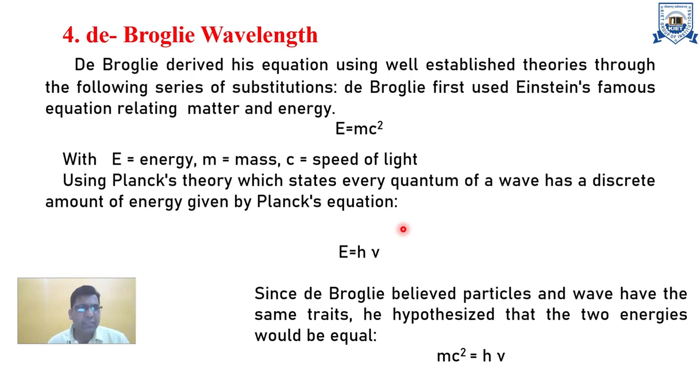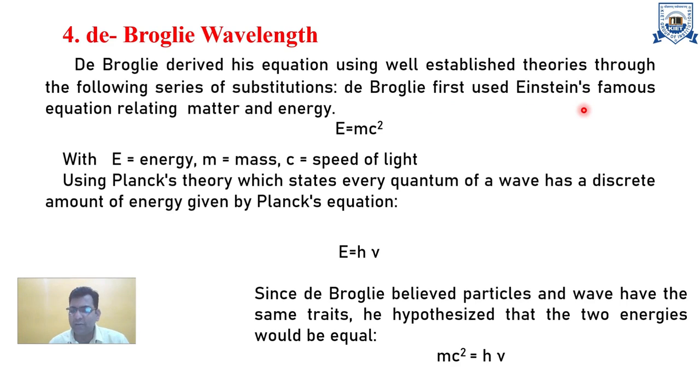After that, on the basis of the Bohr quantization rule and the wave particle duality concept, de Broglie, a famous scientist of the quantum era, derived his equation using established theory, because both particle nature and wave nature are present.